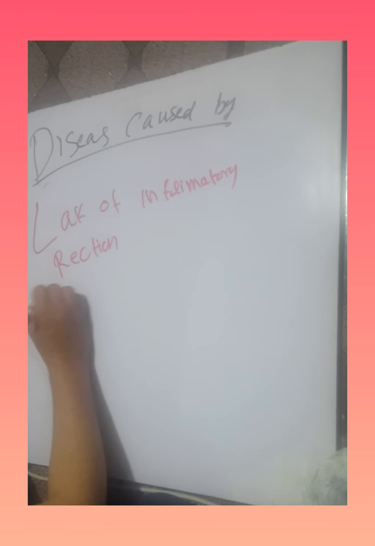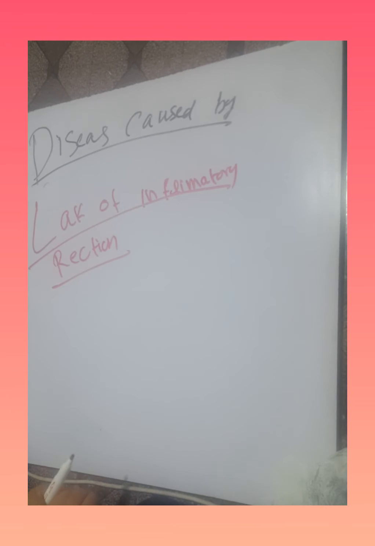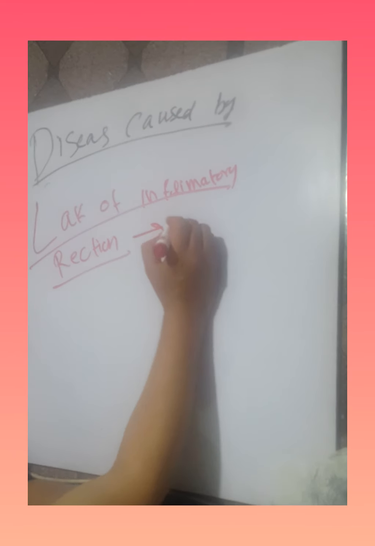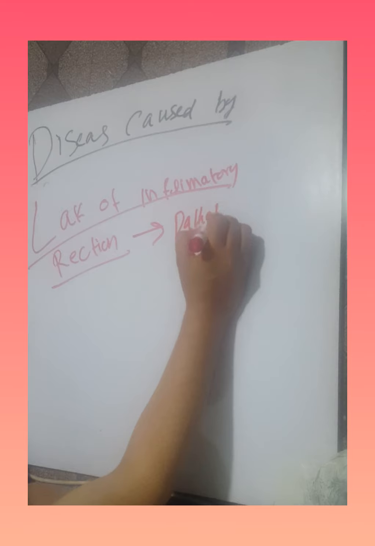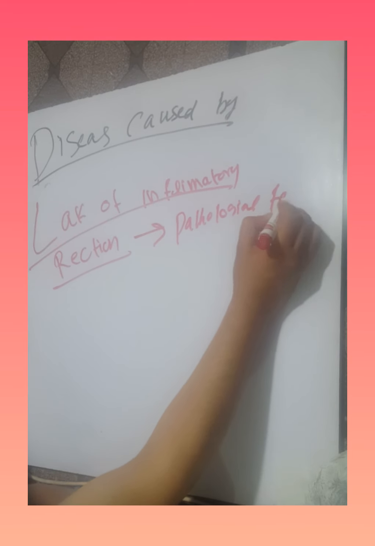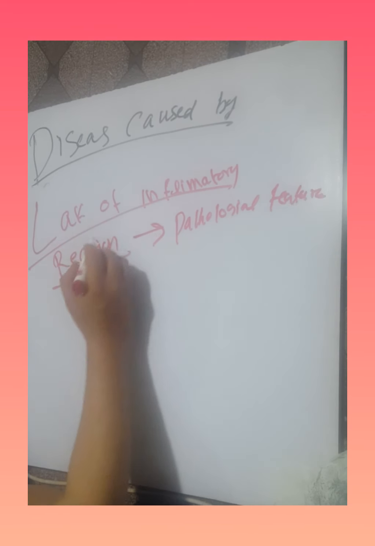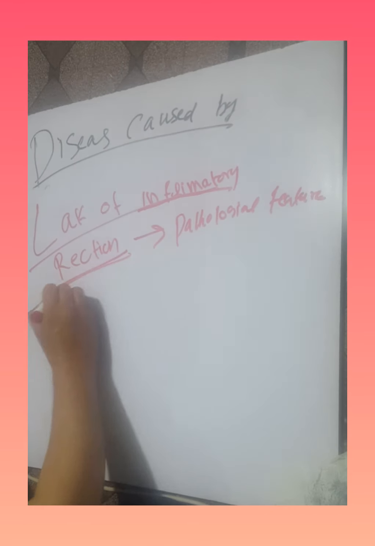The inflammatory reaction is absent in prion disease, that is Creutzfeldt-Jakob disease. There is a lack of inflammatory response in Creutzfeldt-Jakob disease. This is a pathological feature of prion disease. Why is the inflammatory reaction absent?